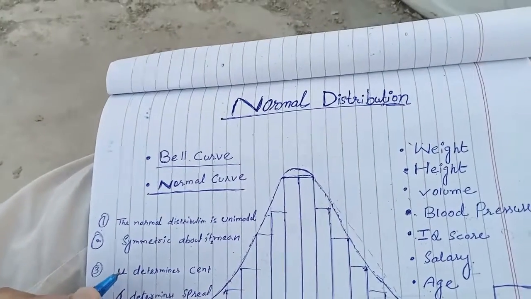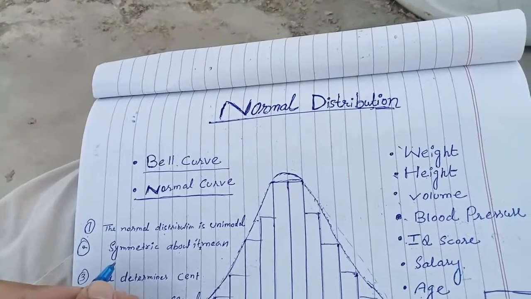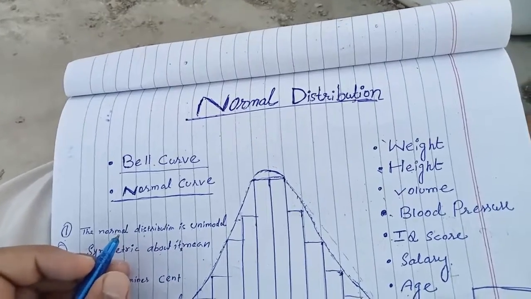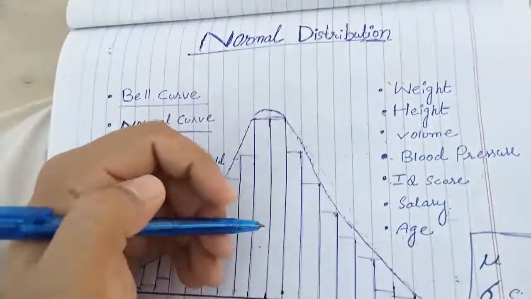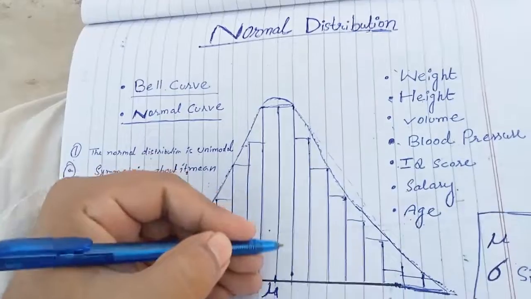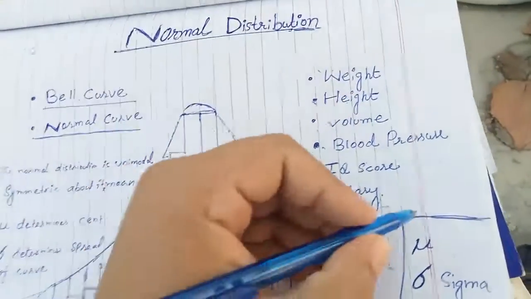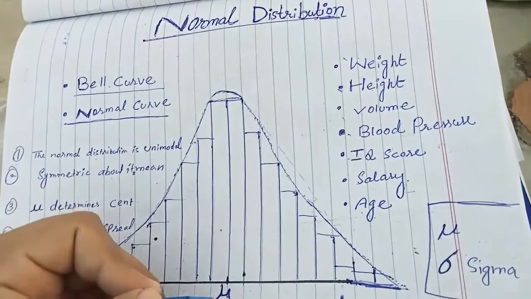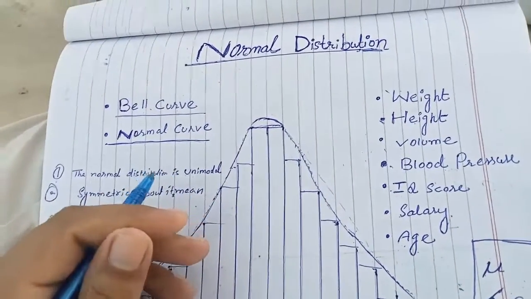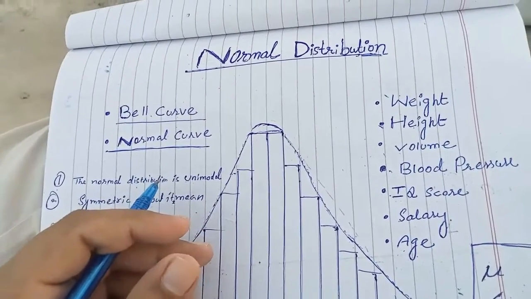The third is that mu, or the average, determines the center of the distribution. The fourth is sigma, which is also known as the standard deviation.